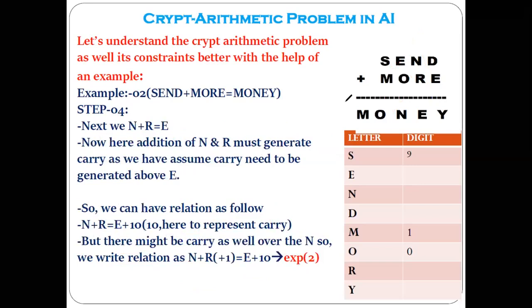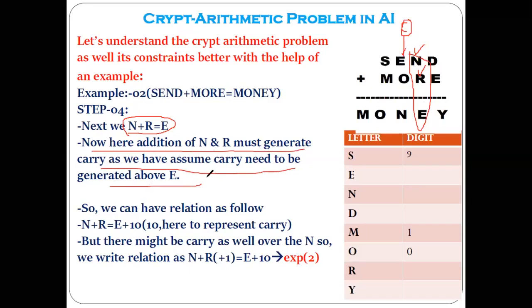Now in the next part, we have N plus R equal to E. Now we already know the carry is being generated over the E. The carry can be generated over the E only when the addition of N and R is equal to 10 or more than 10. So here the addition of N and R must generate a carry, as we have assumed a carry needs to be generated above the E.